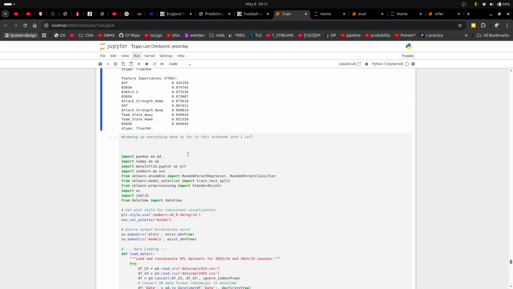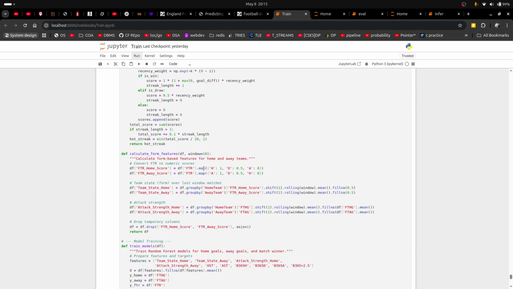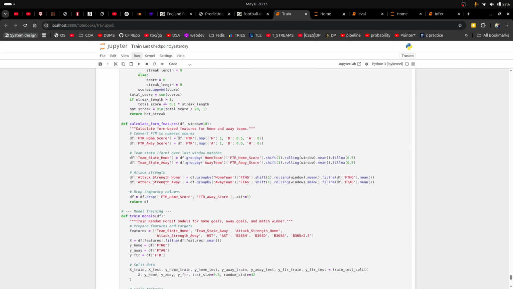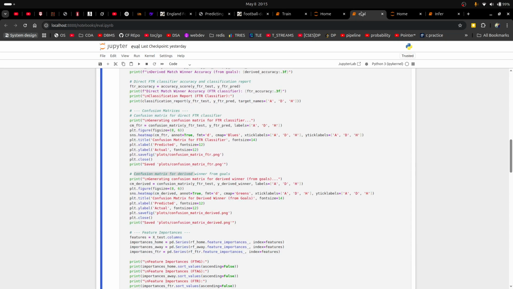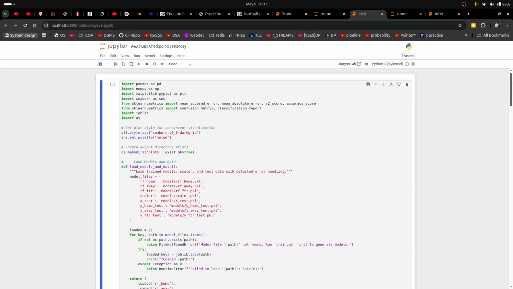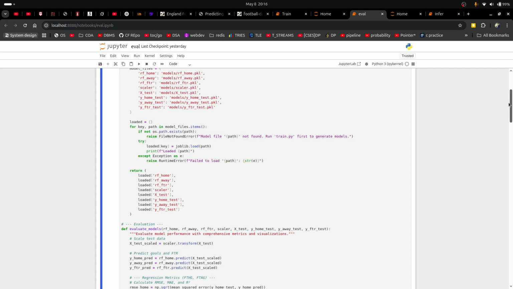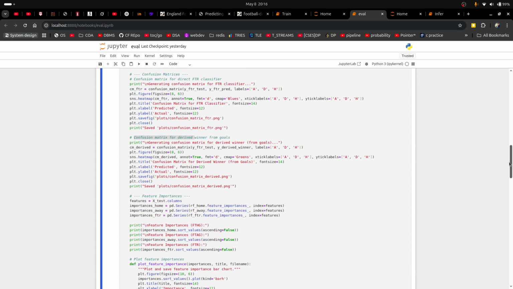So far, whatever we've done, we've concatenated into one single cell here. This trains the models, saves the models in a folder, and computes all the features that we discussed, and finally saves them in this folder called models. And then we have the evaluation. Evaluation is very simple. We load the models and the data from the stored weights, and then we run a series of tests. We evaluate performance using the metrics root mean squared error, MAE, and R squared loss. So these are our results.